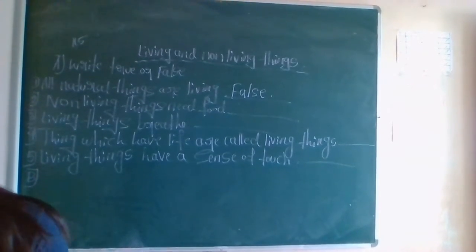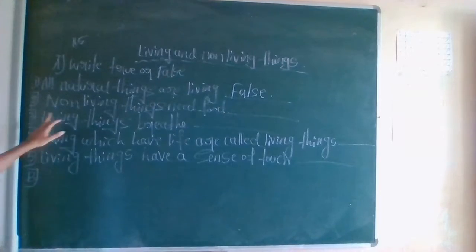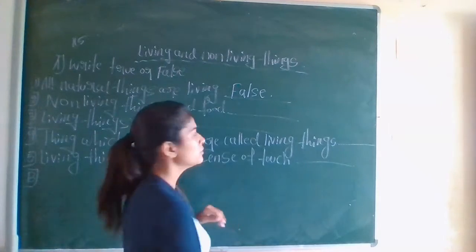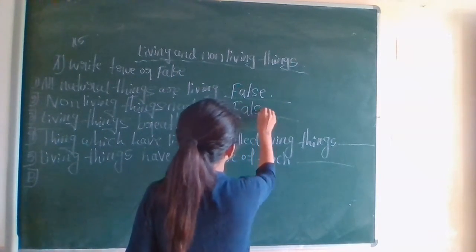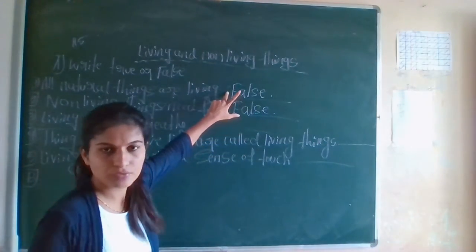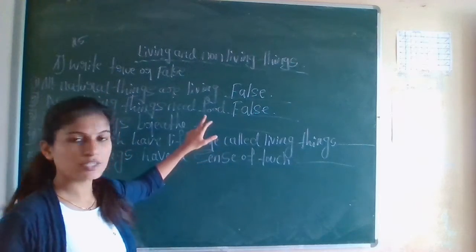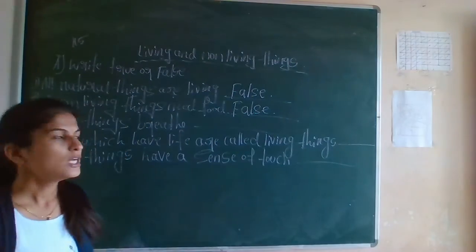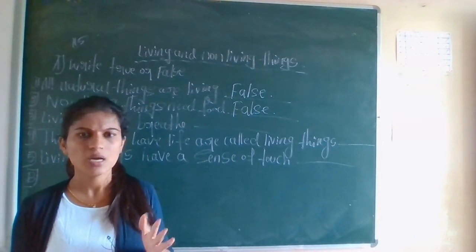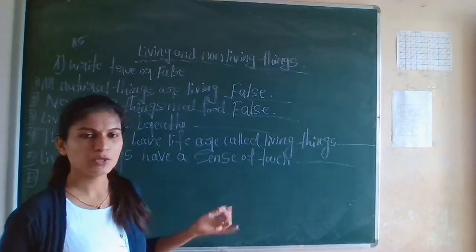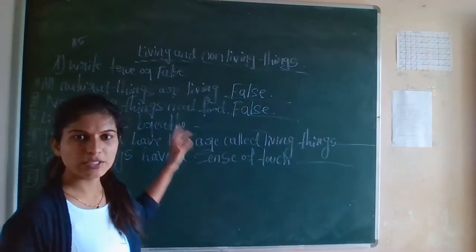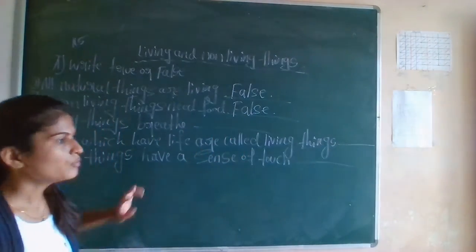Next, the second question: non-living things need food. Is it true? No, it is also false. You don't have enough space there, so you can just write F, and if it's true, write only T. Non-living things do not need food because they do not grow, they do not breathe, they do not die, they don't have life in them. So it is false.